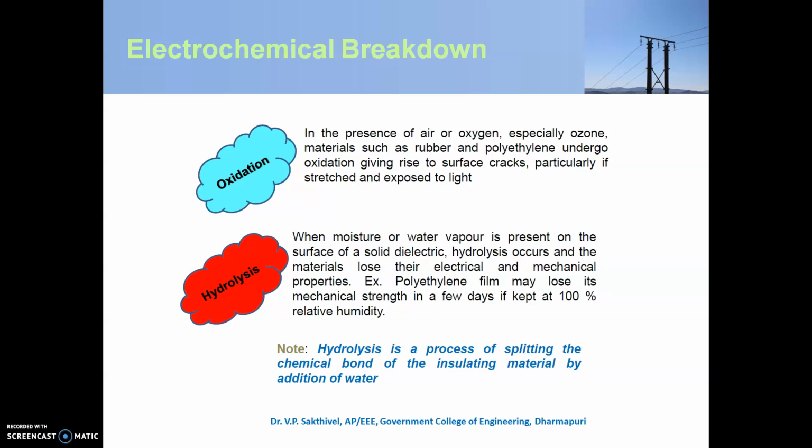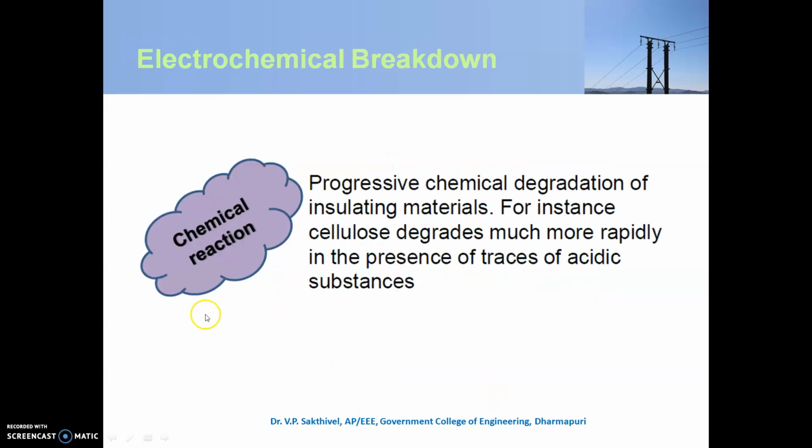Then the second one is hydrolysis. When moisture or water vapor is present on the surface of a solid dielectric, hydrolysis occurs and the material loses its electrical and mechanical properties. Simply put, hydrolysis is the process of splitting the chemical bonds of insulating material by the addition of water. Then next is chemical reaction, that is chemical degradation of insulating materials, which occurs due to acidic substances.